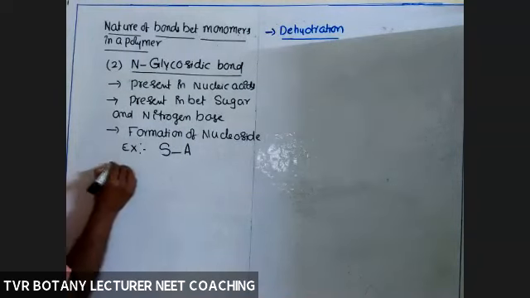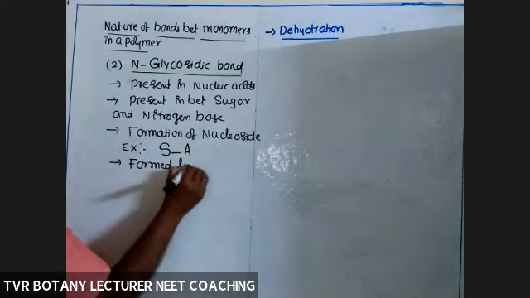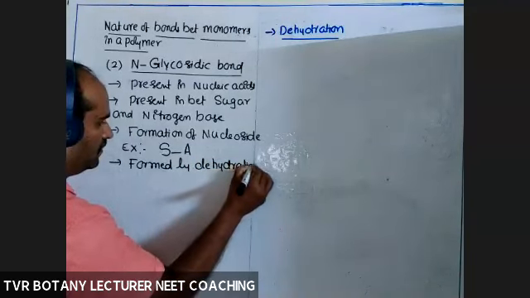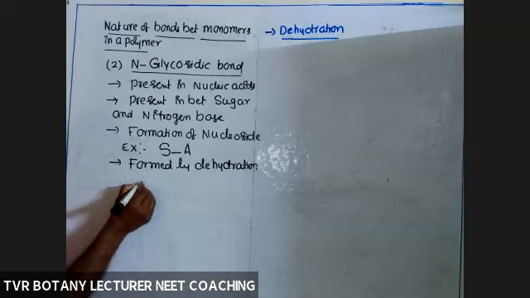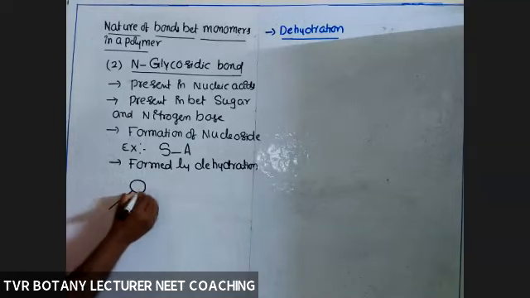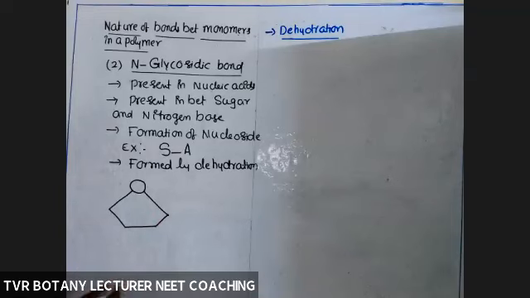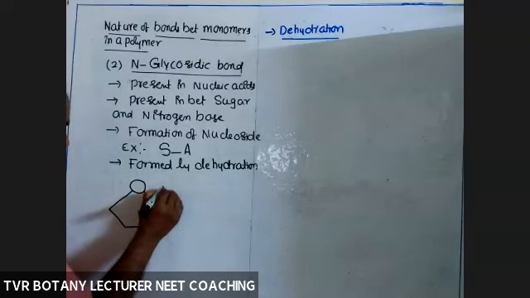And this bond is formed by dehydration, by the elimination of water. Now, we have to look into how this bond is established. Here I'm taking one sugar molecule, ribose sugar. Both deoxyribose and ribose sugar are the same. Bond formation is the same in both deoxyribose sugar and ribose sugar.